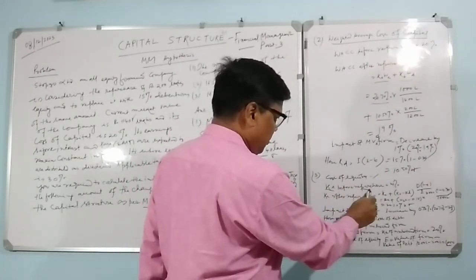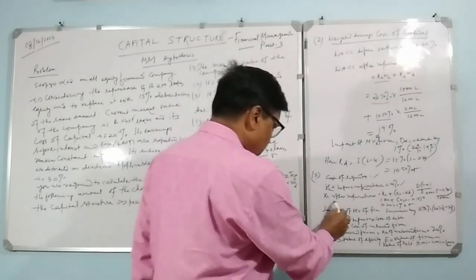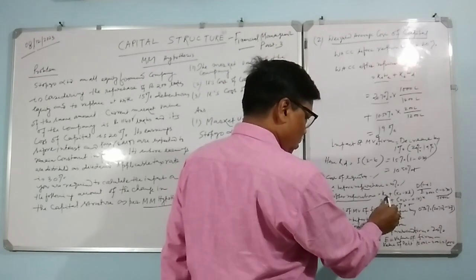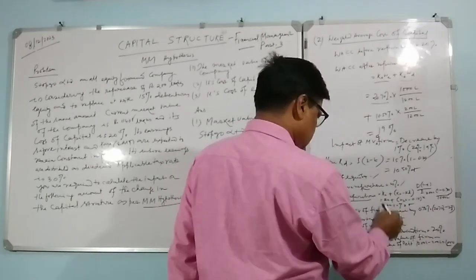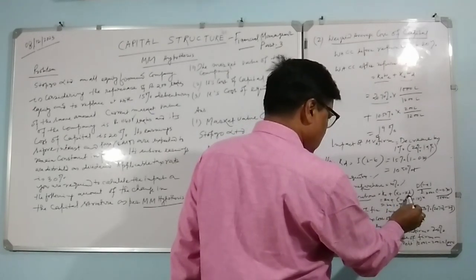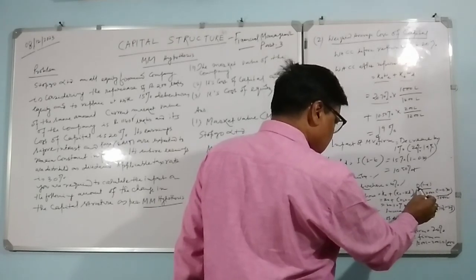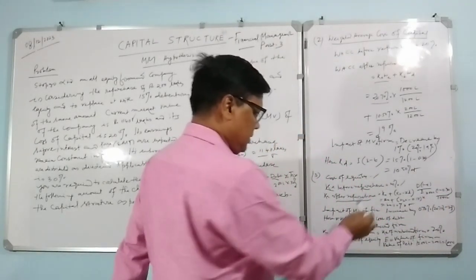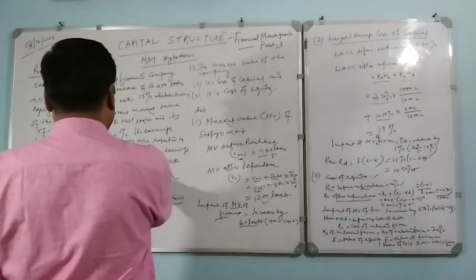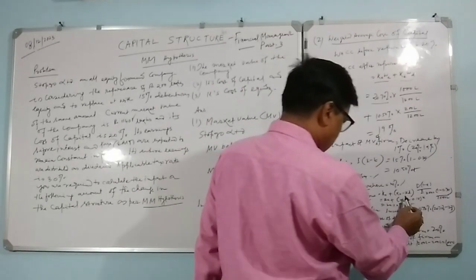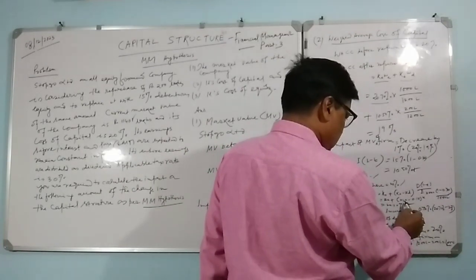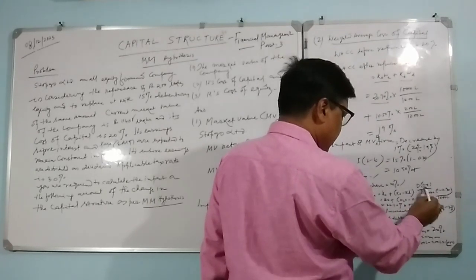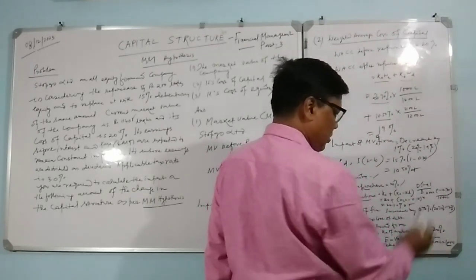The cost of equity after repurchase, using the hypothesis formula, is K0 plus (K0 minus KD) into D into (1 minus T) by E. Here K0 is 20%, the initial cost of capital, KD is 15%, D is the debt, and T is the tax rate.